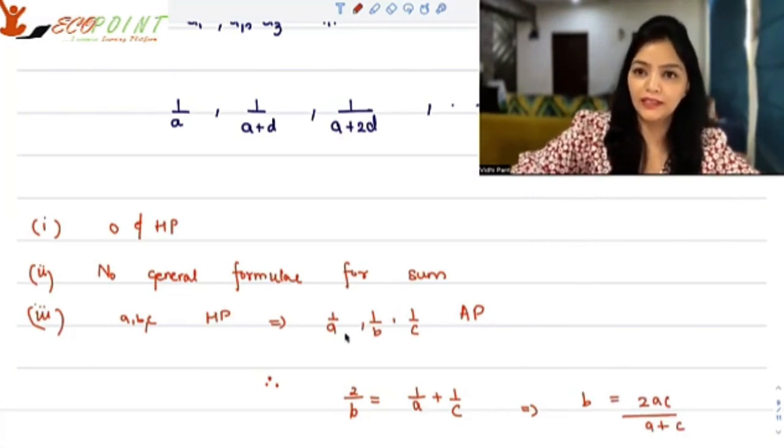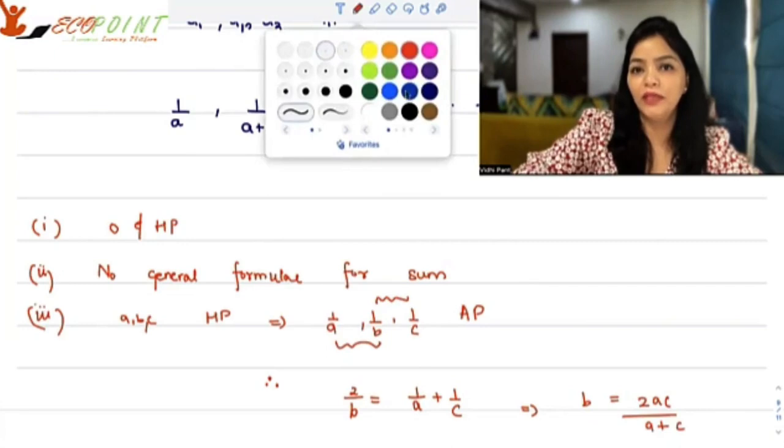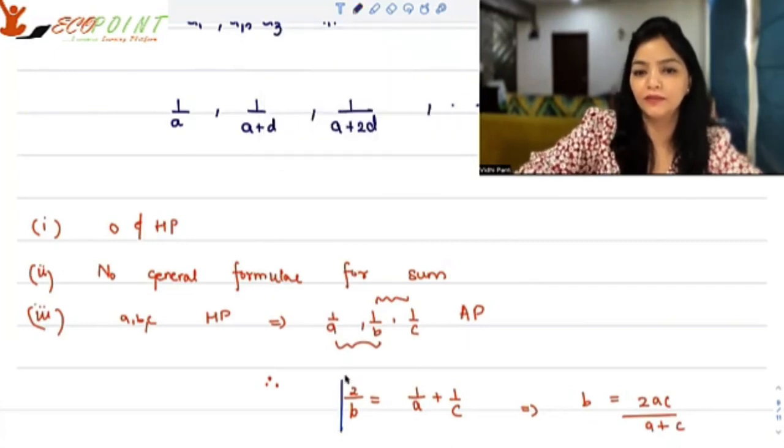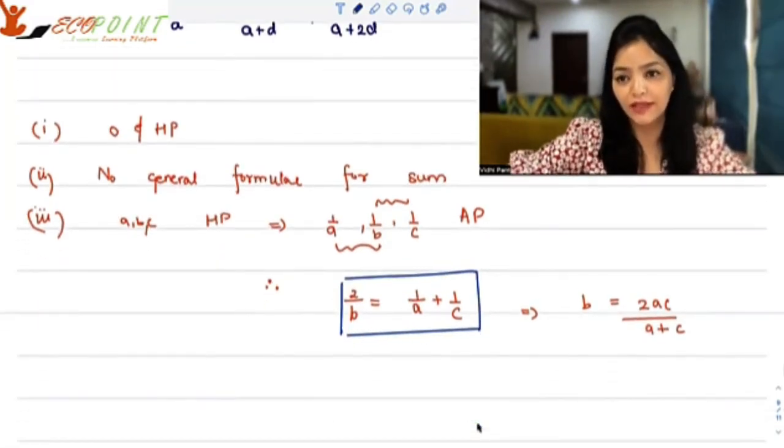We know that the common difference, so 1 upon B minus 1 upon A is same as 1 upon C minus 1 upon B, and therefore you will get this term. And therefore you get that B has to be twice of AC upon A plus C.